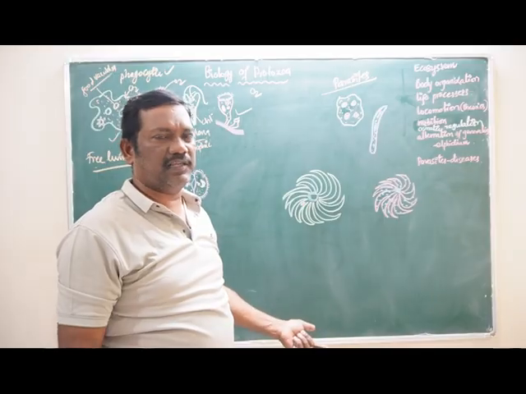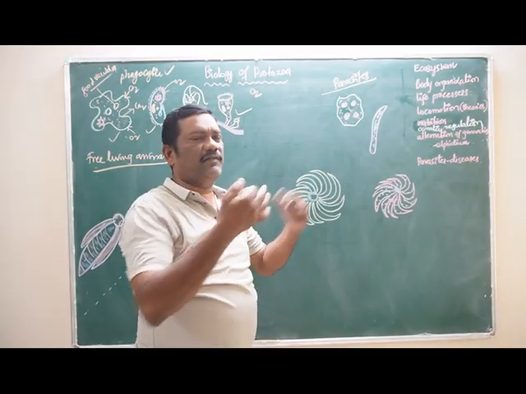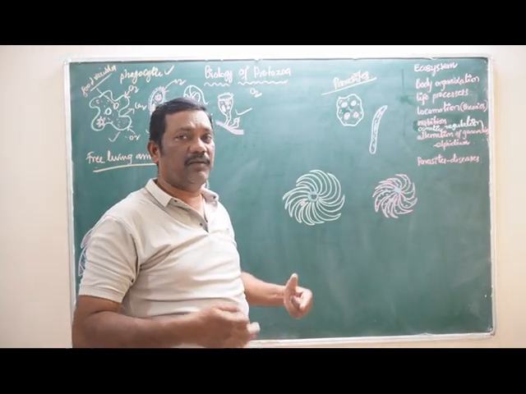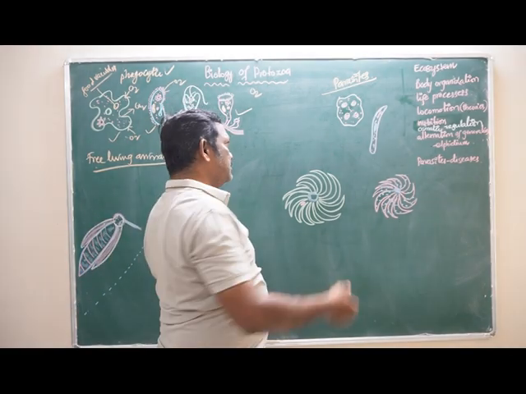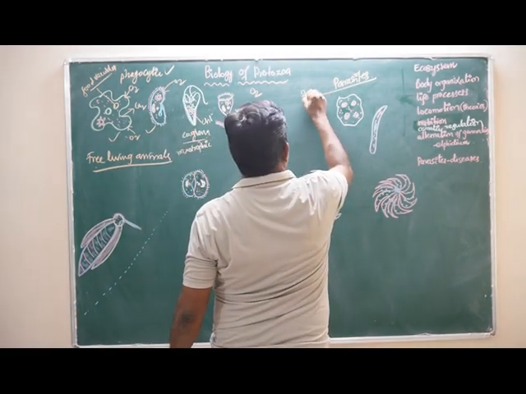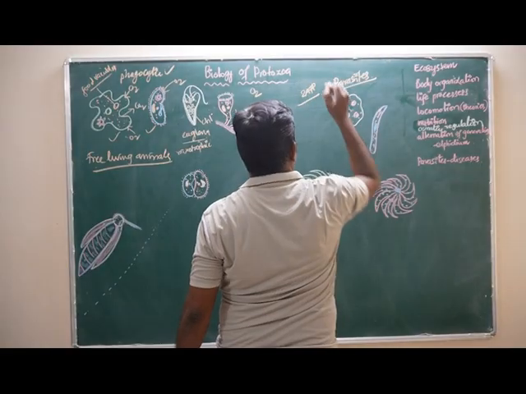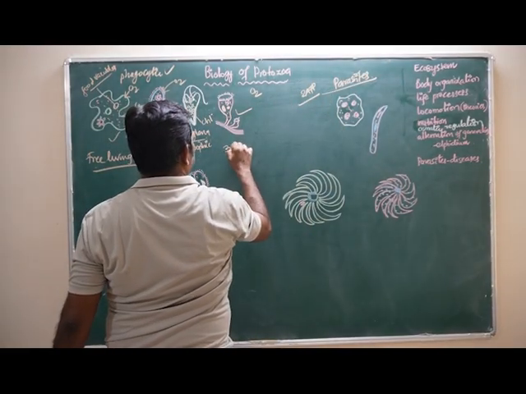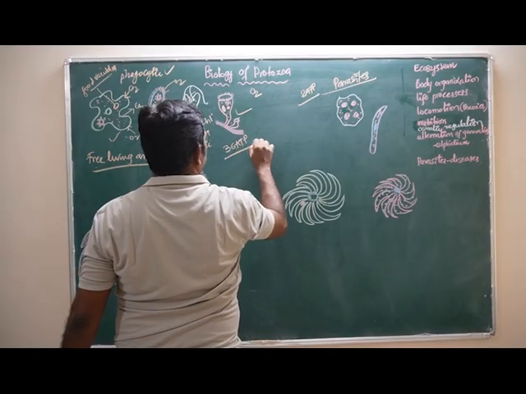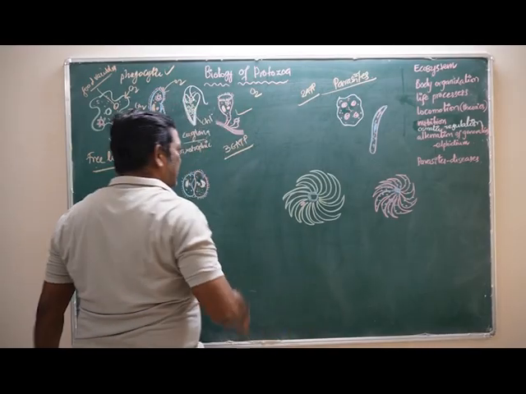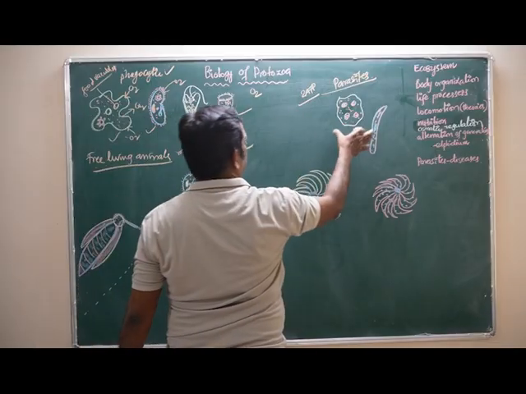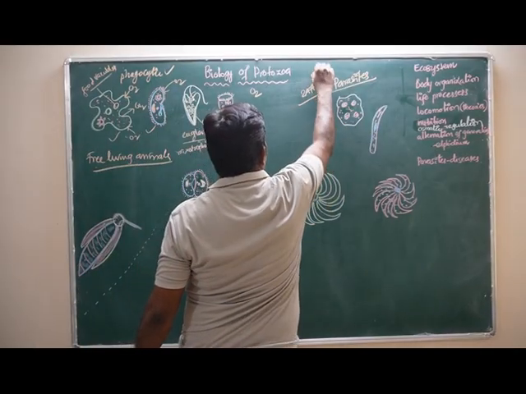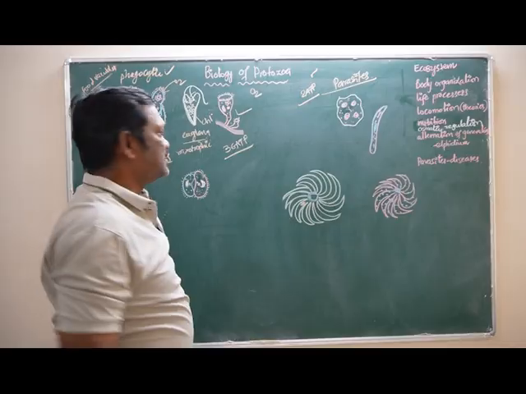Without oxygen, they perform cellular respiration called anaerobic respiration. At that time, a very little amount of energy is liberated, that is 2 ATP molecules. In free living animals, 36 ATP molecules are liberated from the degradation of one glucose molecule, whereas in anaerobic conditions only 2 ATP molecules are released.